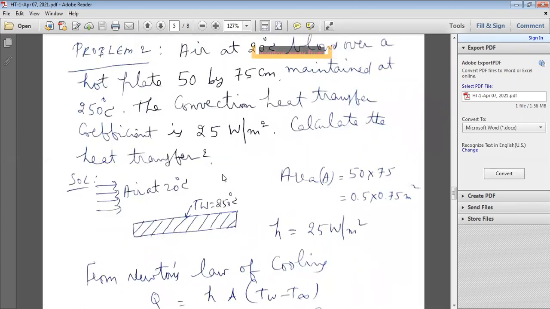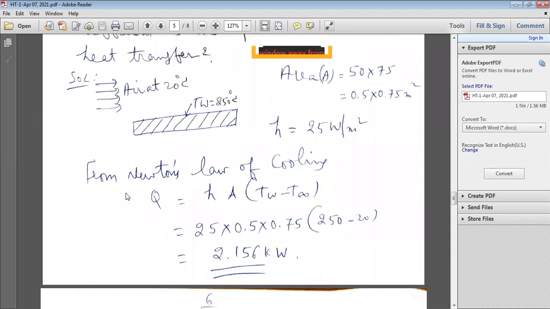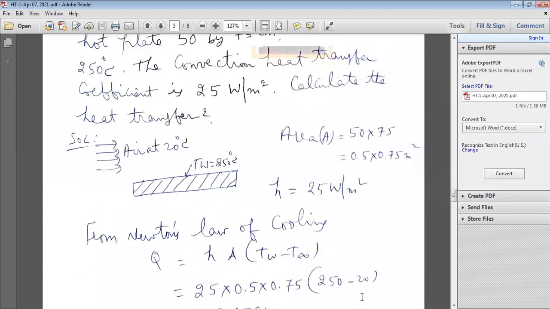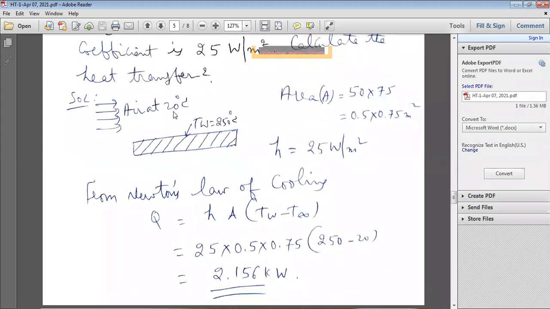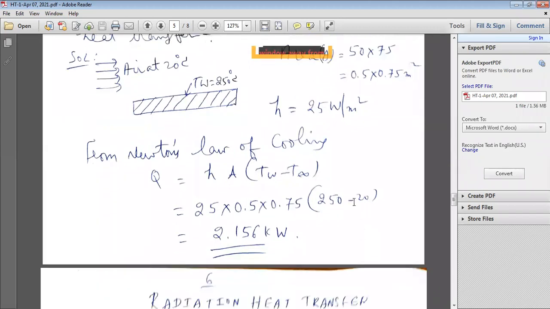But how do you calculate the heat transfer rate in convection? By using Newton's law of cooling. From Newton's law of cooling, heat transfer rate Q is equal to hA into (Tw minus T free stream). The h value is 25, area 0.5 into 0.75, wall temperature 250, air temperature T free stream 20. For a temperature difference we can take centigrade directly, but if you want only one temperature, you have to convert into Kelvin: 250 plus 273 minus 20 plus 273.